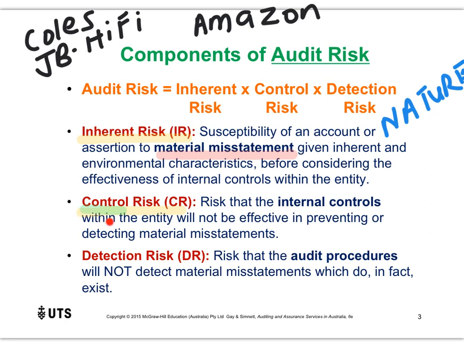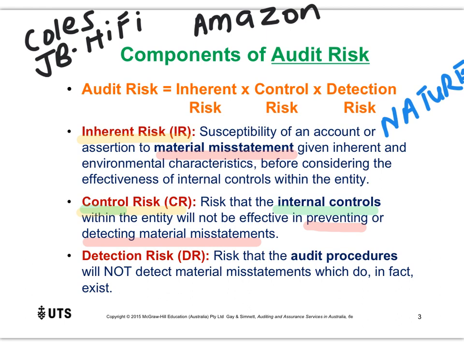Coming back to what control risk is, control risk relates to the controls and how good the controls are. Let me explain. Control risk is the risk that the internal controls within the business will not be effective in preventing or detecting material misstatements before they get to the financial report.